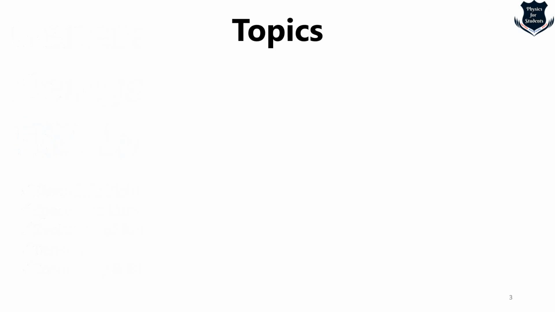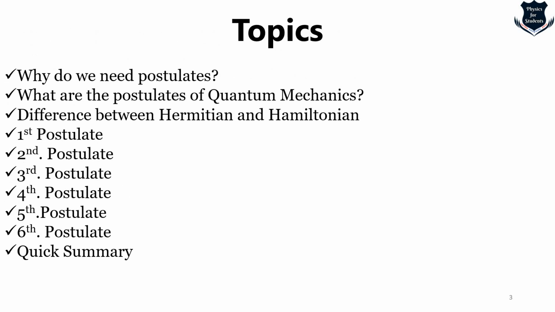So first, let us go ahead and understand the topics. Simple, we need to understand why we need postulates. Are these just mere assumptions or is there a deep and intrinsic philosophy in it? What are the postulates of quantum mechanics? We are going to see a very important topic, that is the difference between Hermitian and Hamiltonians, and then we will cover the first, second, third, fourth, fifth and sixth postulate, and then we will summarize and understand. This is going to be a very important video in your basic and fundamental understanding of quantum mechanics.